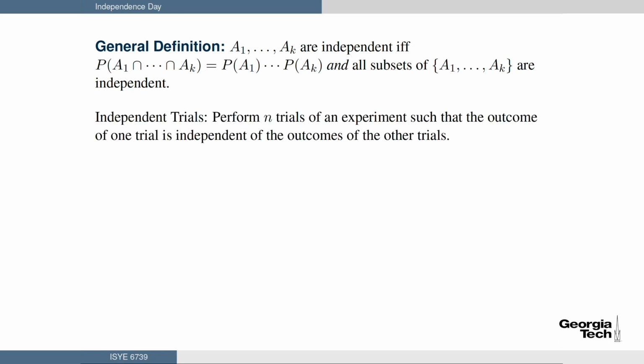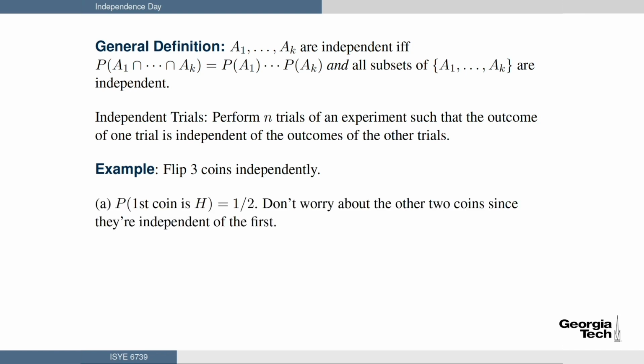Okay, let me informally tell you what the phrase independent trials means. It means I perform n trials of an experiment such that the outcome of one trial is independent of the outcomes of all the other trials. For example, flip 3 coins independently. One doesn't affect the other. The probability that the first coin is heads equals a half. You don't worry about the other two coins since they're independent of the first.